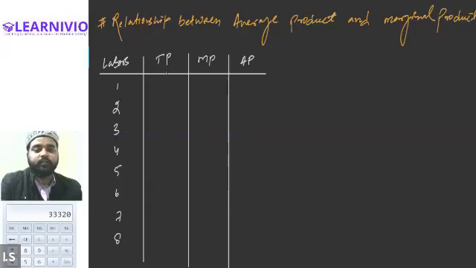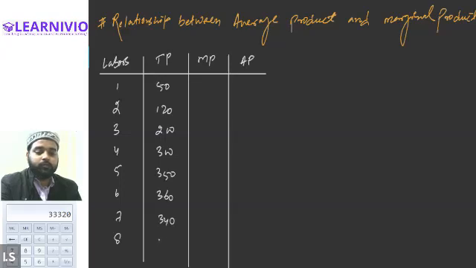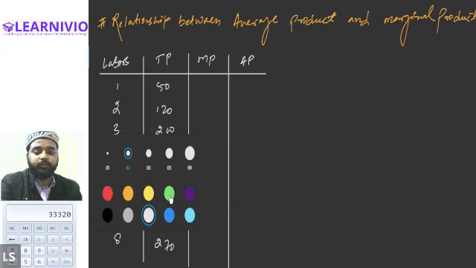We will take the same values as we did in the previous one. So we have started this from 50, then 120, 200, 300, then 350, 360, 340, and 270. Now we will be calculating the marginal product.